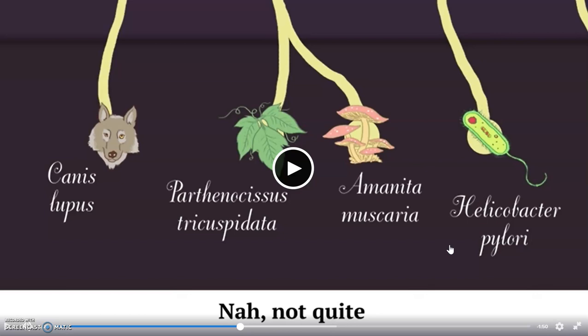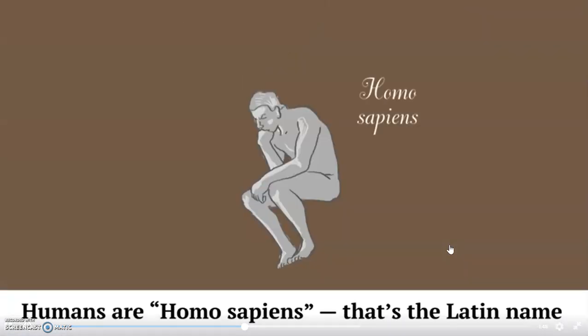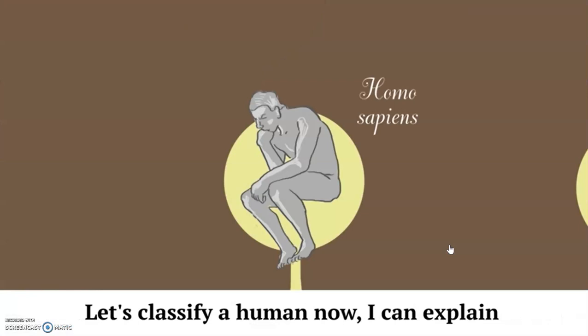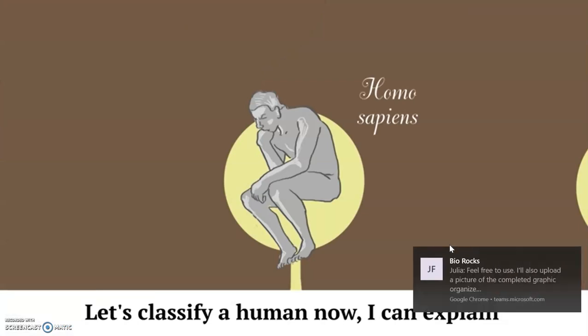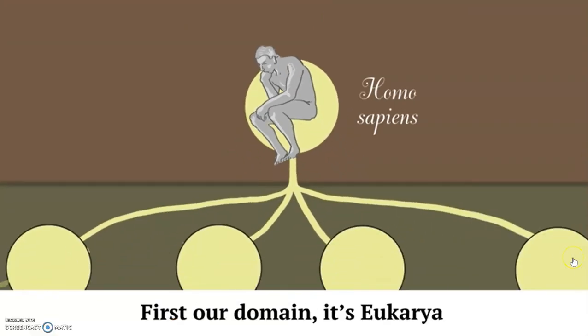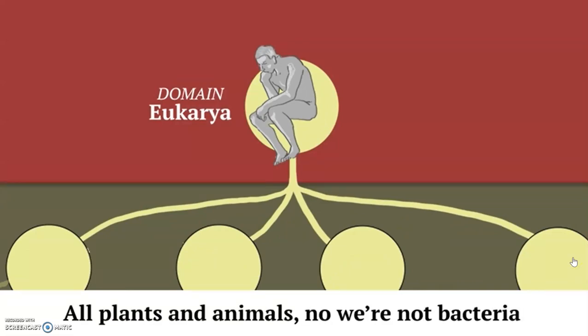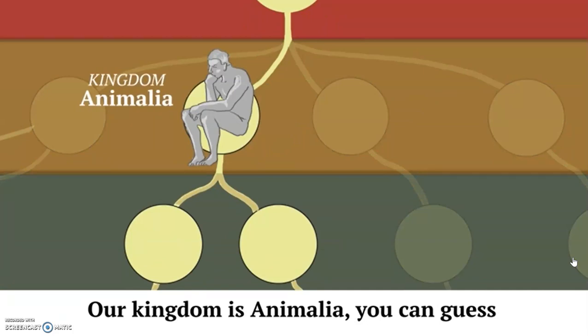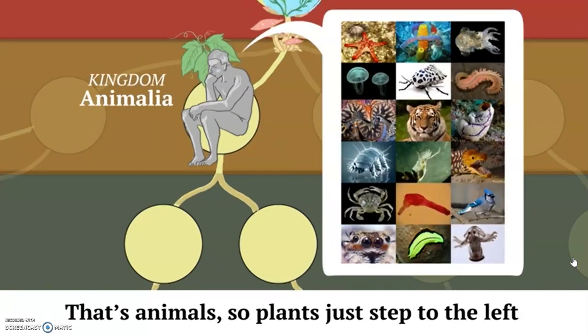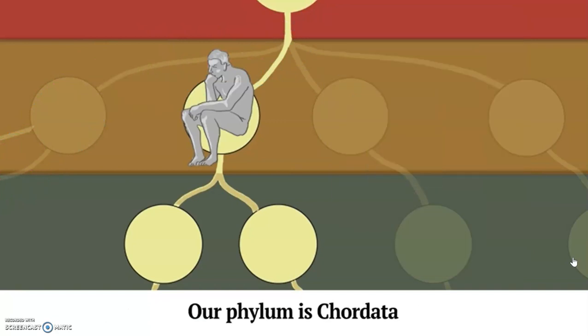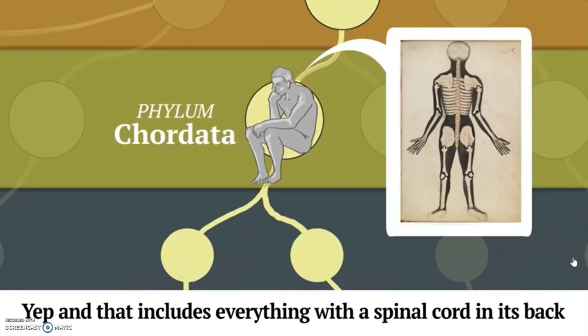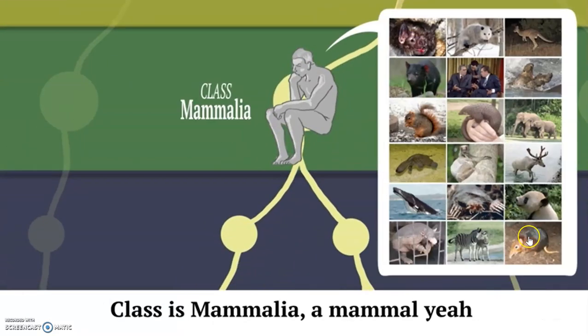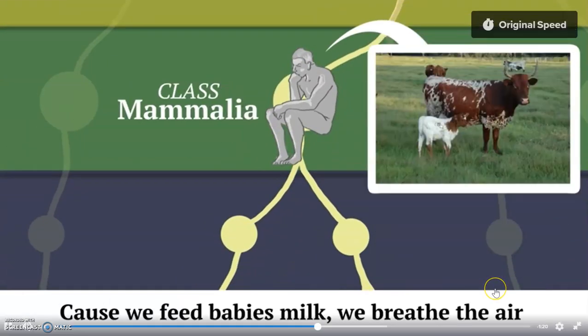So stick with us. Humans are Homo sapiens, that's the Latin name. Let's classify a human now, I can explain. First our domain, it's eukarya, or plants and animals. No, we're not bacteria, our kingdom's animalia. You can guess that's animals, so plants just step to the left. I hate plants. Our phylum is chordata, yep, and that includes everything with the spinal cord in its back. Class is mammalia, a mammal, yeah, cause we feed babies milk, we breathe the air.